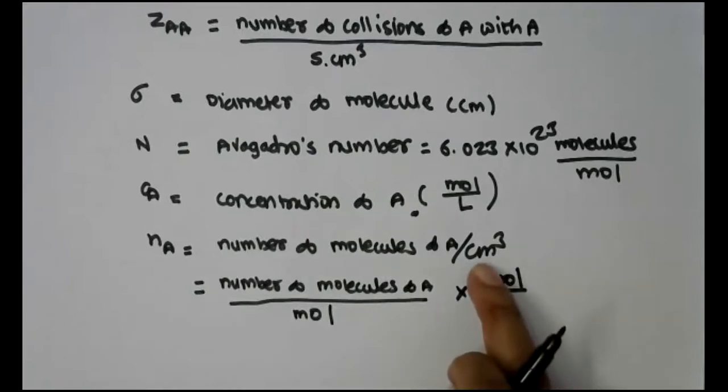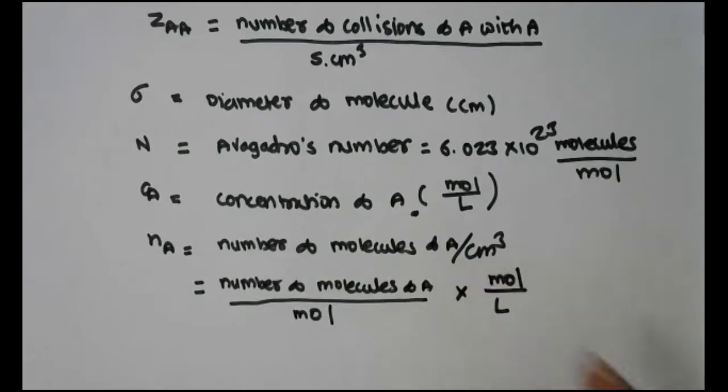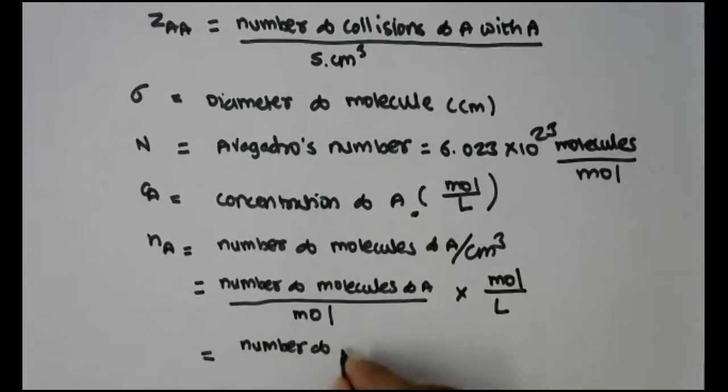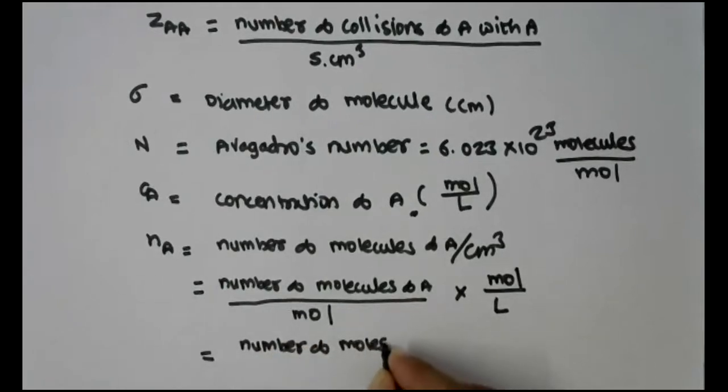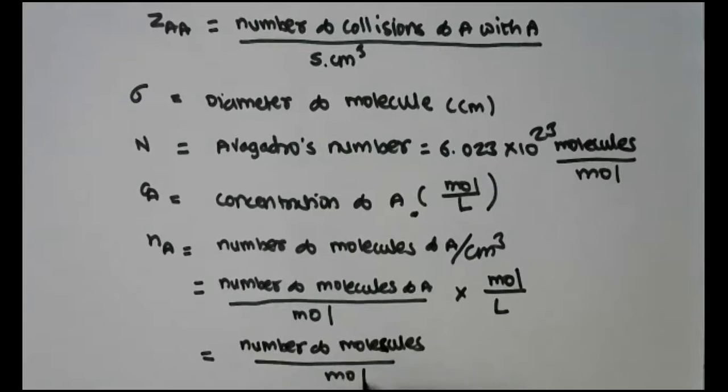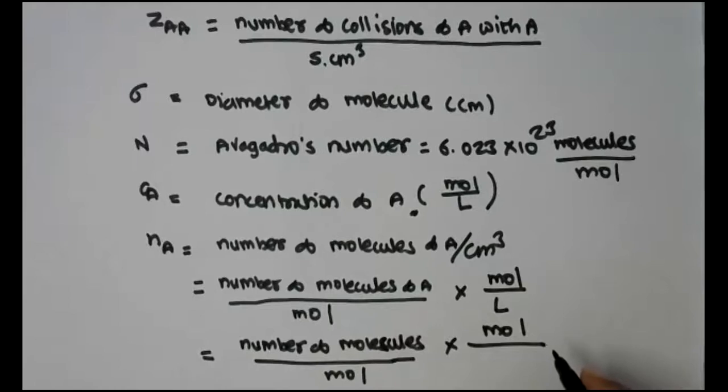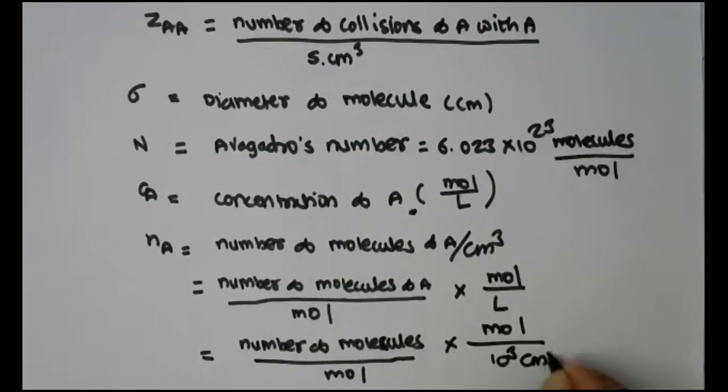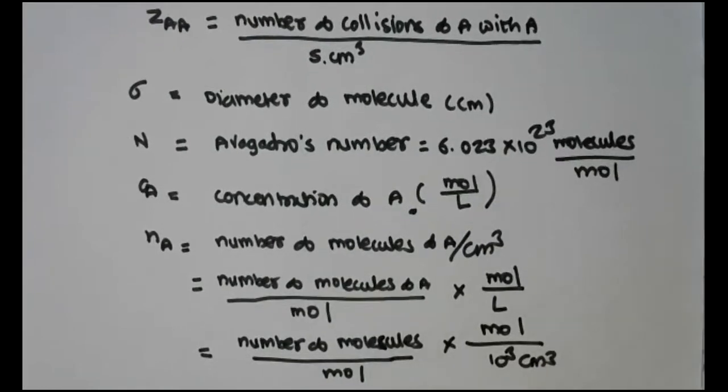But I want this in a centimeter cube, and therefore I can rewrite this equation as number of molecules per mole multiplied by mole, and instead of mole per liter, I can write 10 raised to 3 centimeter cube, because 1 liter is equal to 1000 cc.